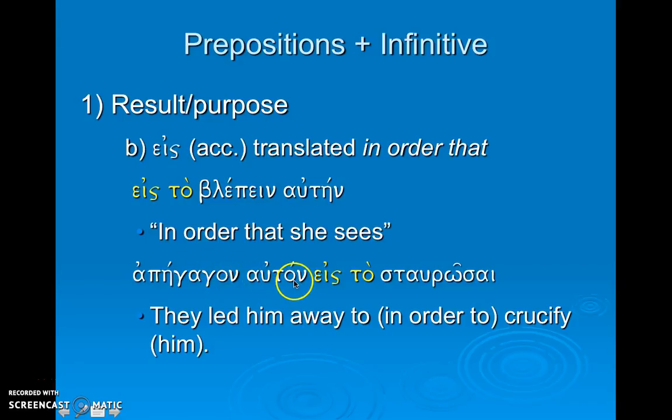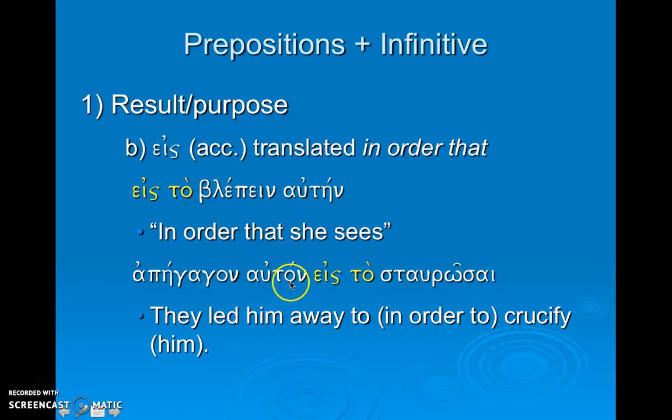They led him. Now, there are times that you're going to have to play around with the accusatives, because you still could have an accusative near this construction that is actually working as the object of the previous verb. So they led who? Him away.